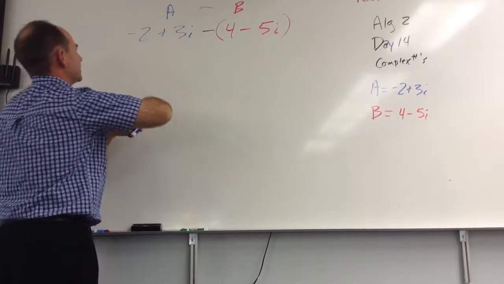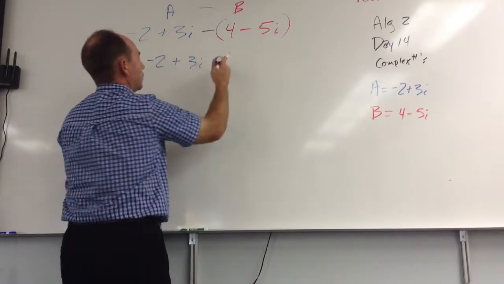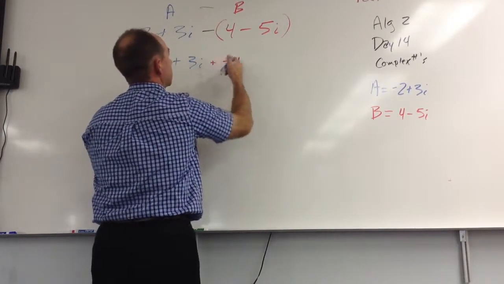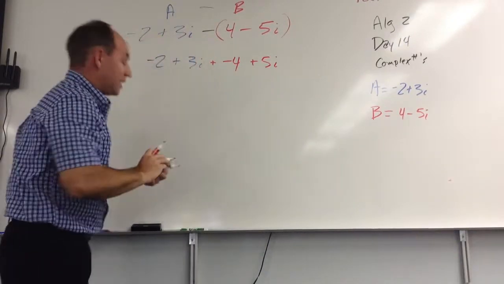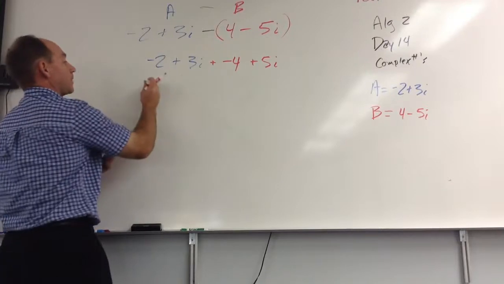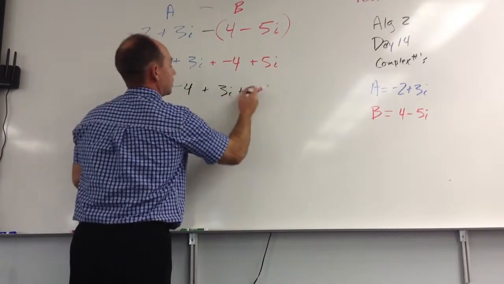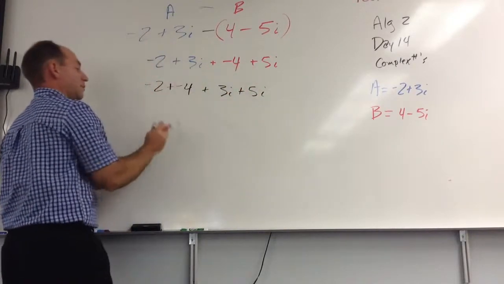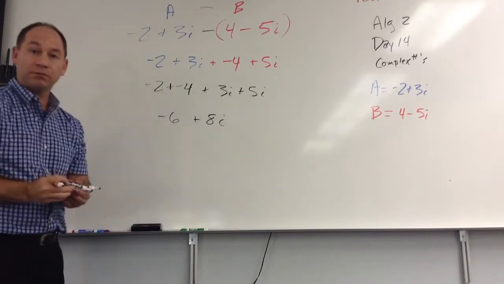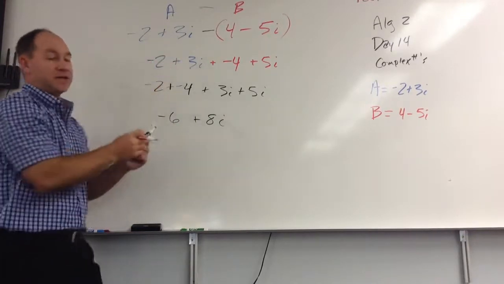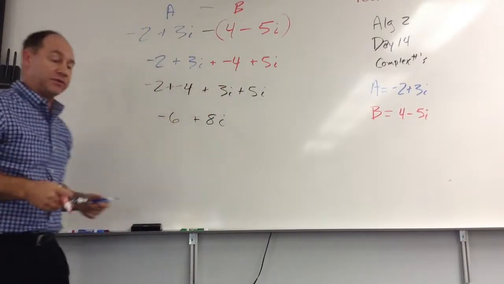So this is still negative 2 plus 3i, but then this will be negative 4, and subtracting a negative is adding a positive, really a positive 5i. And now when I put the common things together, we get negative 2 plus negative 4, and we get plus 3i plus 5i, and this combines to be negative 6 plus 8i in the standard form. Okay? So subtraction is nothing more than adding the opposite. Make sure that you distribute that negative sign to both of those things in there.